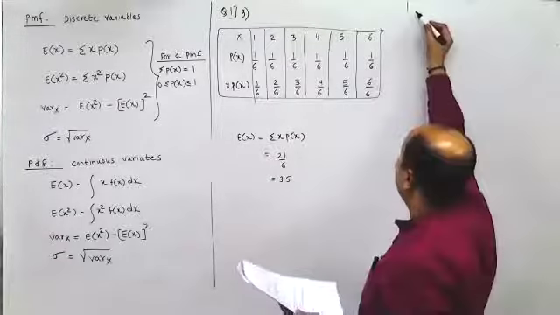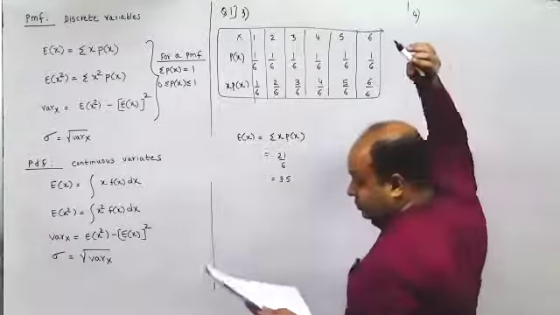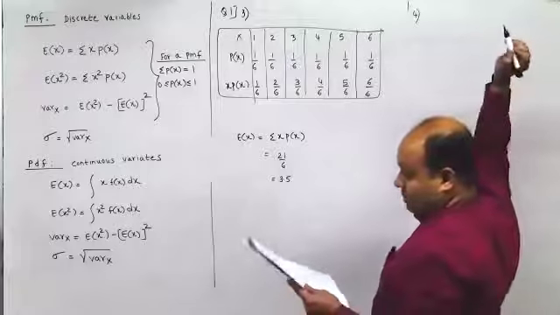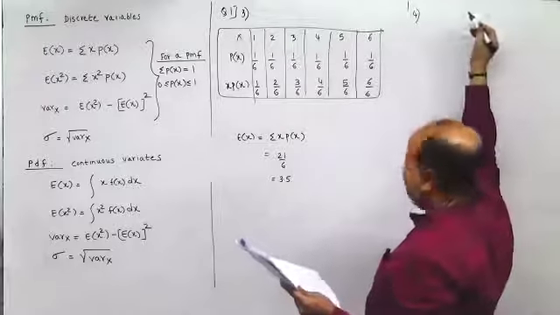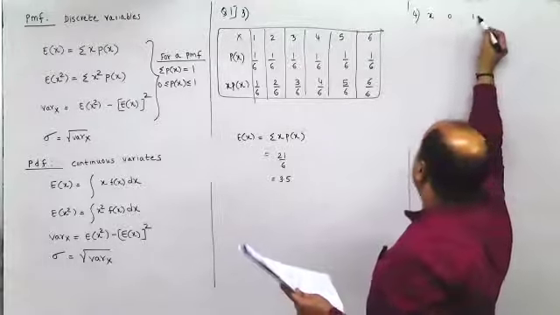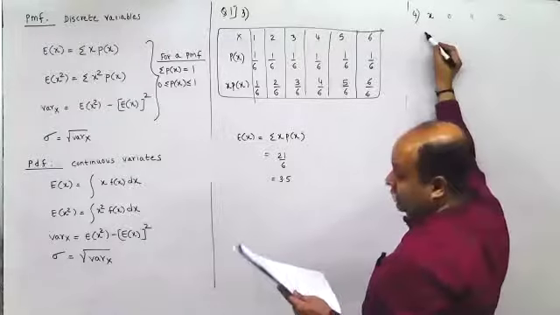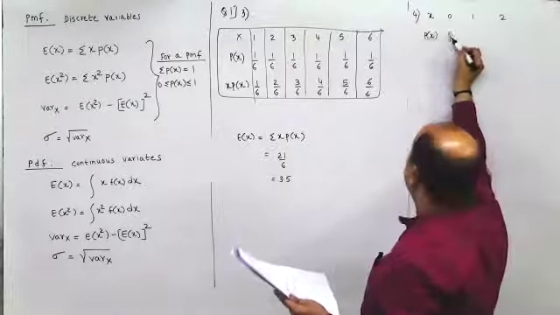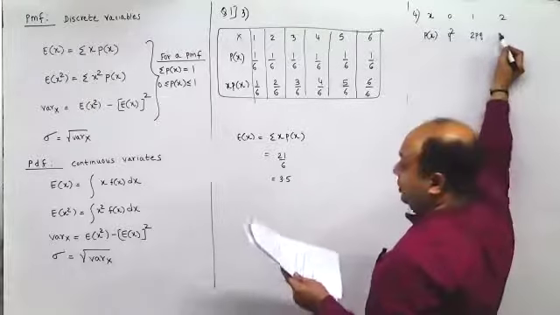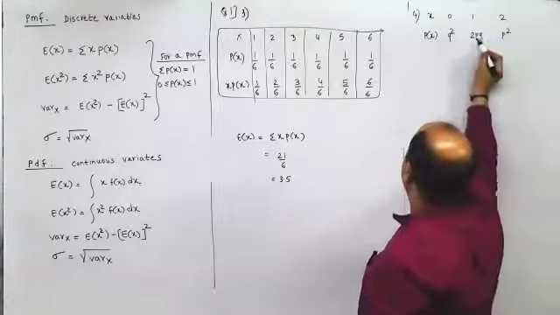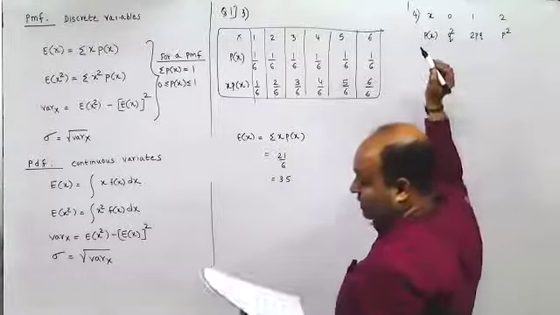Next, coming to the fourth one. Here, x values are 0, 1, 2. Probability is q square, here it is 2pq and here it is p square. Now they have asked you what is the variance of x.